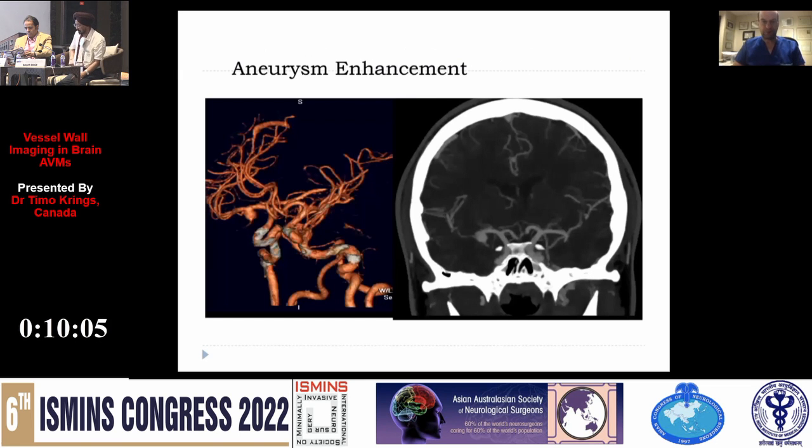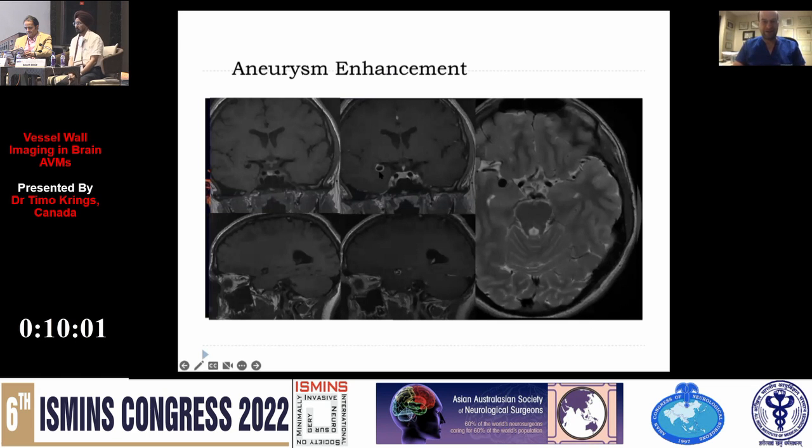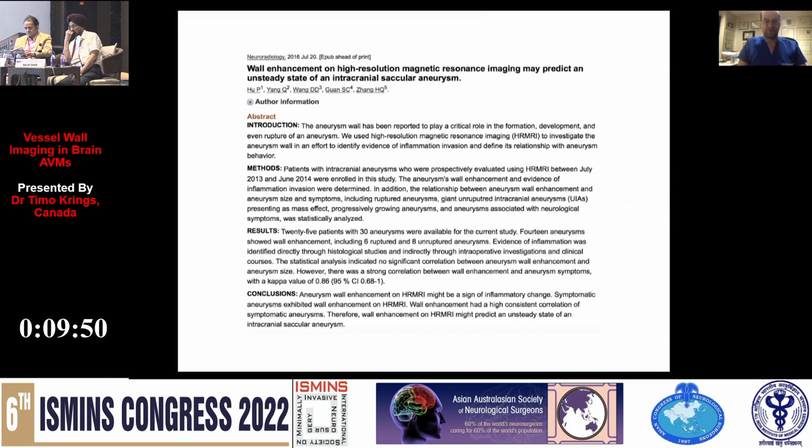What about unruptured aneurysms? This aneurysm here was not ruptured, demonstrated thick enhancement, was treated with surgery, and indeed on surgery we found thick inflammatory changes within the wall of this aneurysm. And other studies have also demonstrated that if you see vessel wall enhancement, there's evidence for inflammatory changes within the wall.